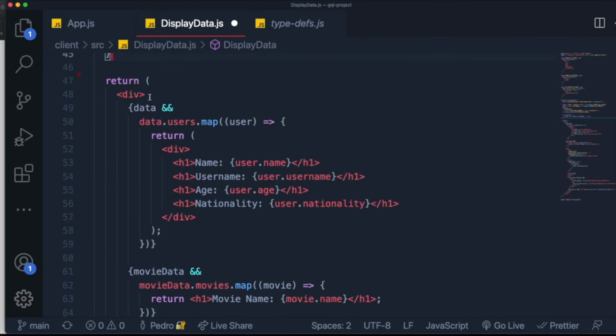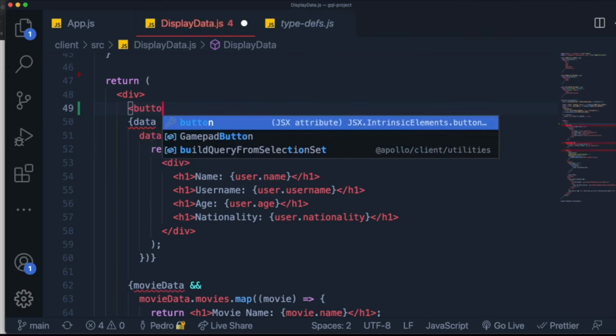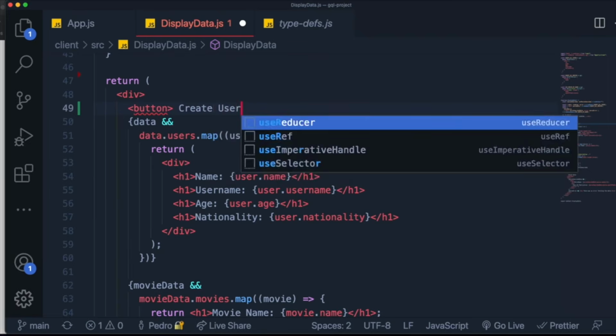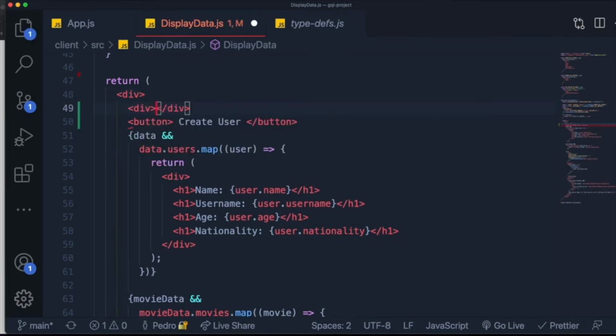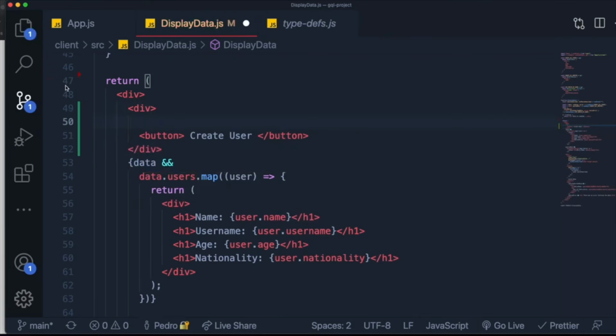And what I want to do is create over here at the top a button which is going to be called create user. And this will be used to create a user, as you can imagine. And I'm going to create a div to wrap around both this button and also all the different inputs that we need to create a user.